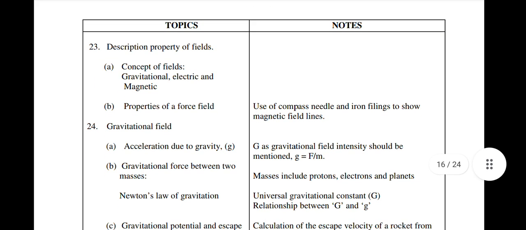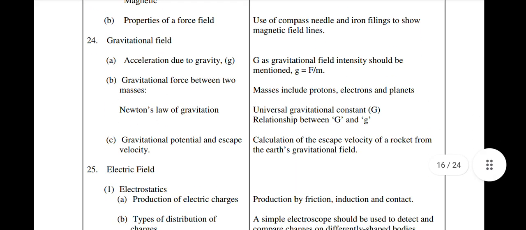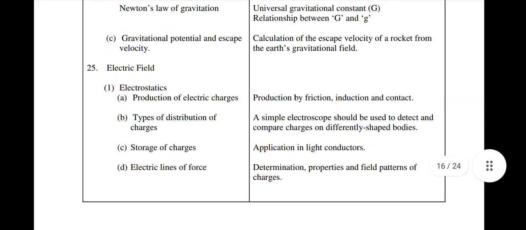we have description, properties of fields, concept of fields, gravitational, electric and magnetic, properties of a force field. We have gravitational field, acceleration due to gravity g, gravitational force between two masses, Newton's law of gravitation, gravitational potential and escape velocity.